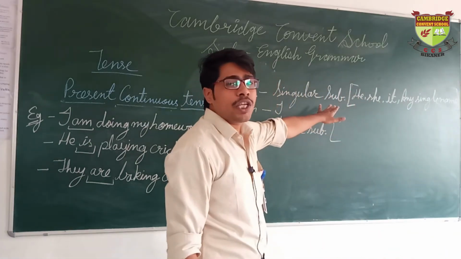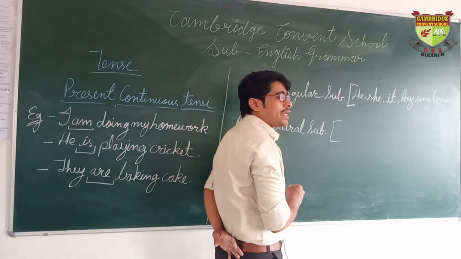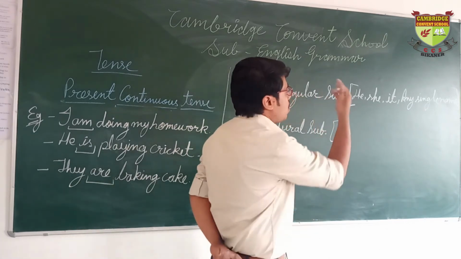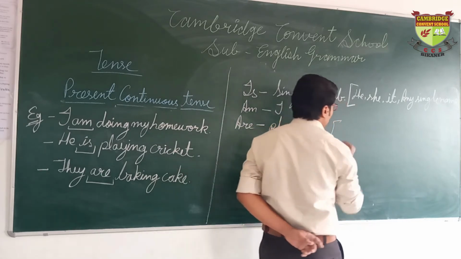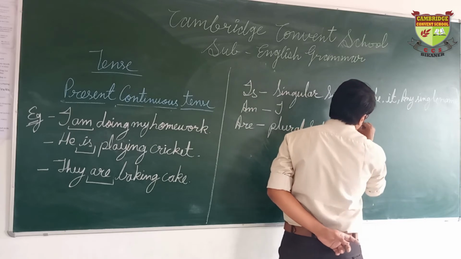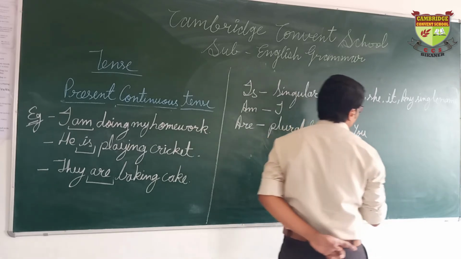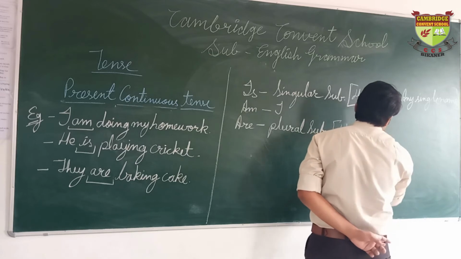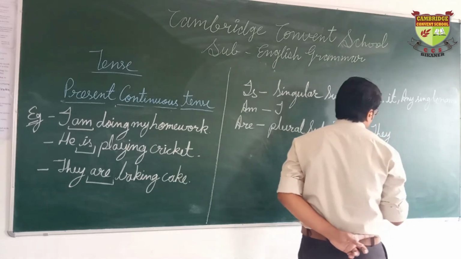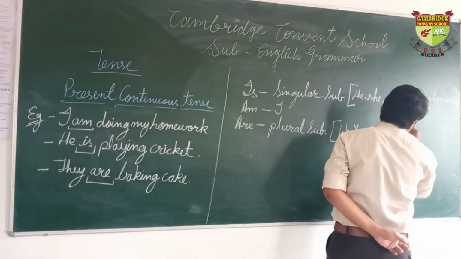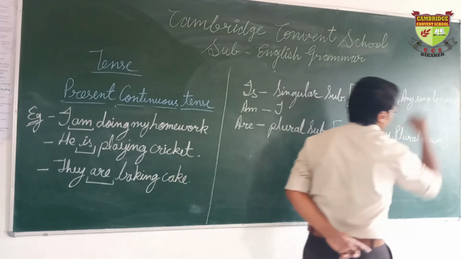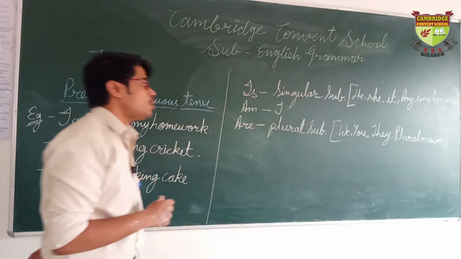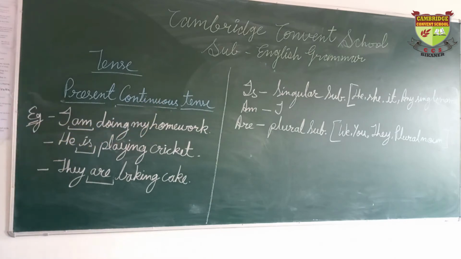All are the singular subjects. So plural subject is except this pronoun, all are the plural subject, like we, you, they, plural. So this is the detail of present continuous tenses helping verb.